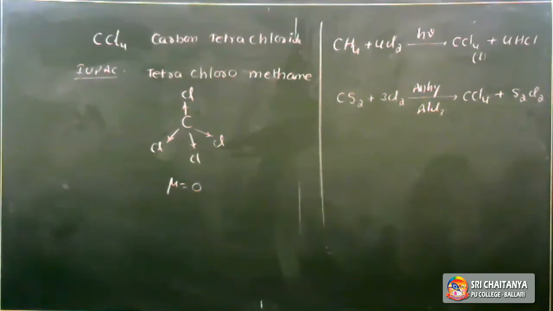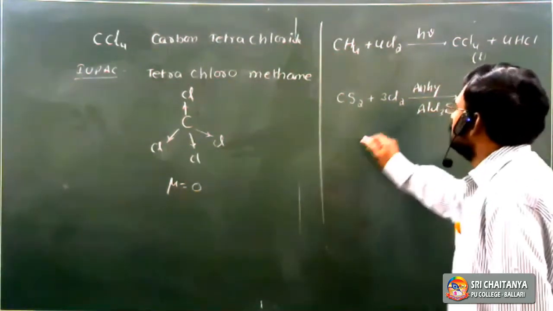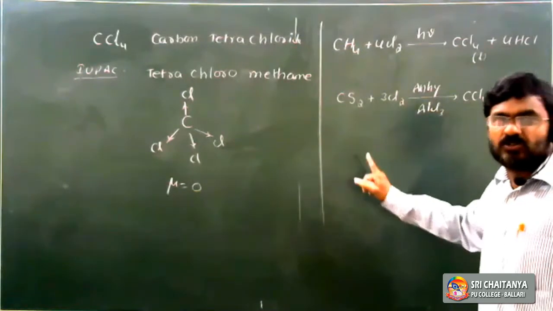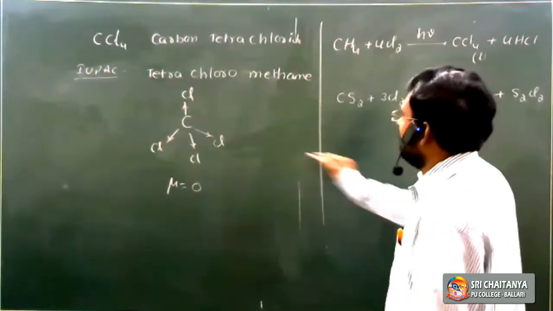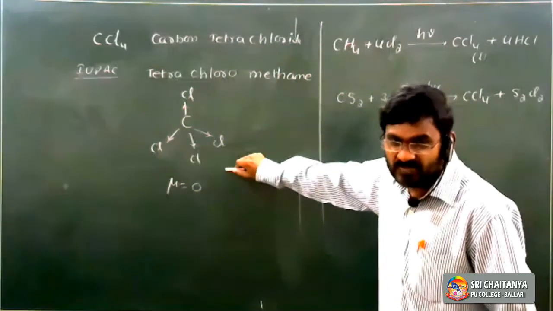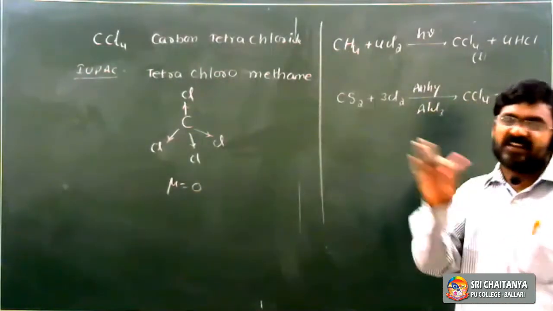The next one, what are the uses and side effects of carbon tetrachloride? It is a colorless liquid with high density, so it is a heavier liquid. It is also used as a solvent, like dichloromethane, CH2Cl2. It is thermodynamically more stable, so on heating it does not undergo decomposition. Like CH2Cl2, it is also used as a grease remover.